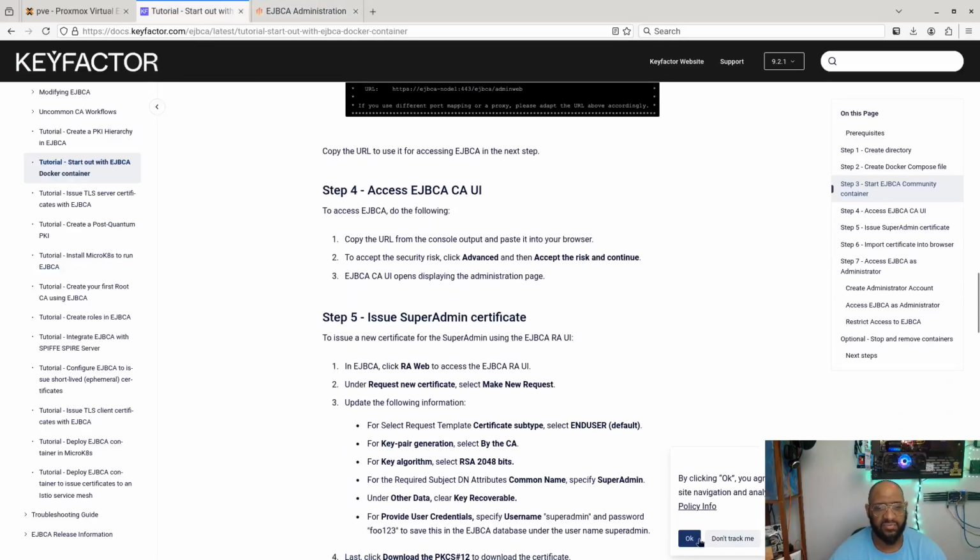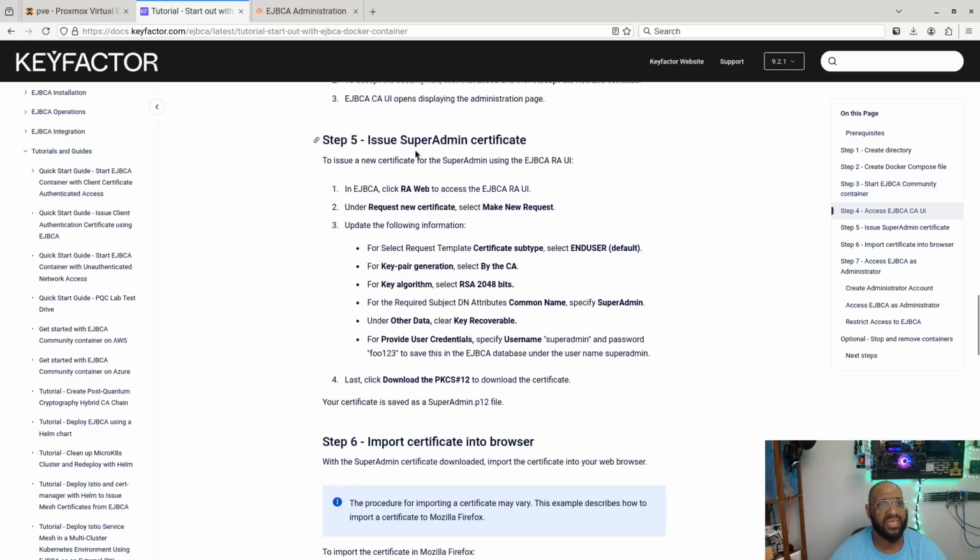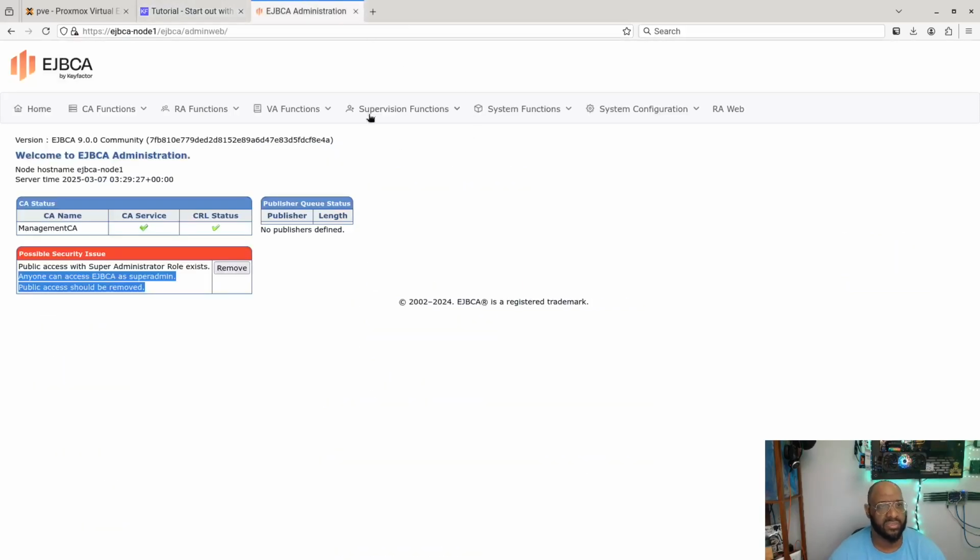Go back over here. Don't track me. All right, cool. It says copy URL. All right, whatever, accept it. We already did that part. Now we're going to issue a super admin certificate. To issue the certificate in the EJBCA, click on RA Web. So let's go over to RA Web. I think it's across here. Here we go.